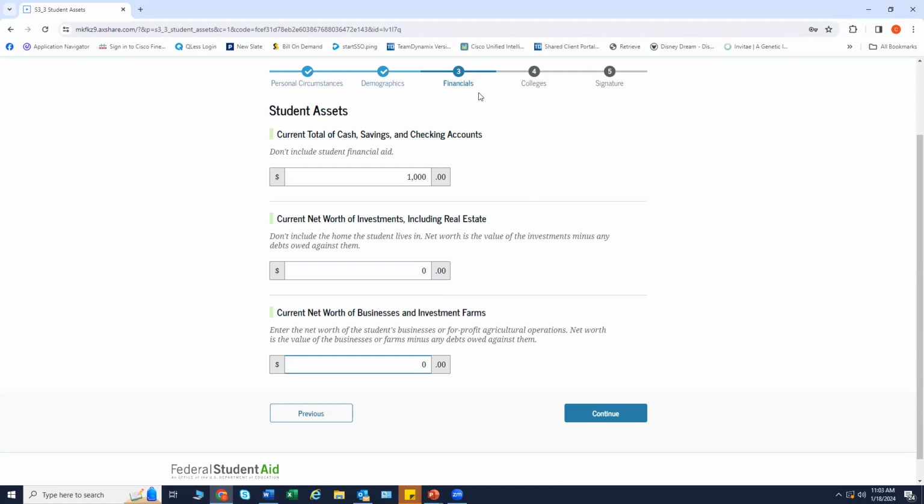As a side note, on the actual FAFSA form, there are drop-down boxes that explain what an investment or asset is. As a reminder, students and parents should not report the value of their retirement plan or the home that they live in.